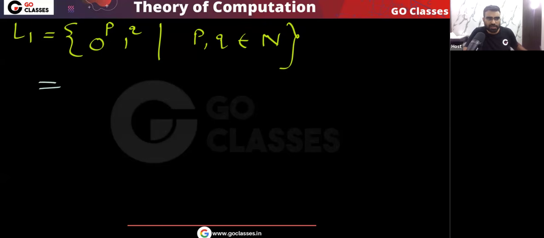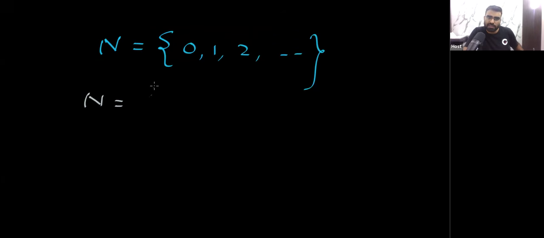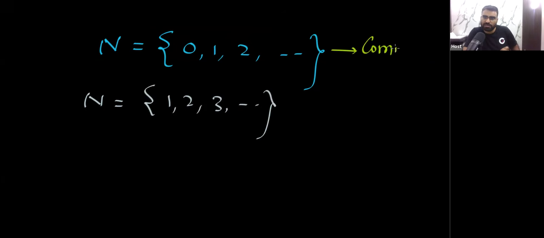Remember the set of natural numbers: you can start from 1 or you can start from 0. That is your choice. Computer science people start from 0, and the mathematics people start from 1.